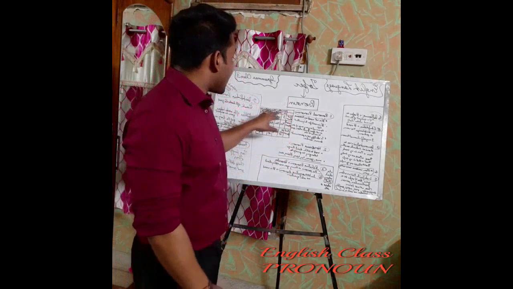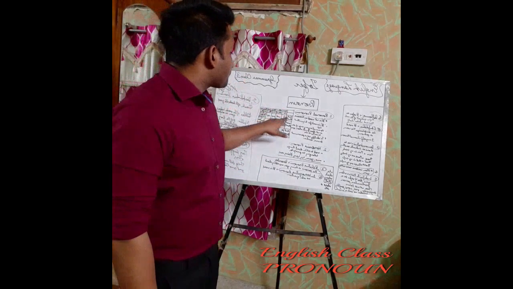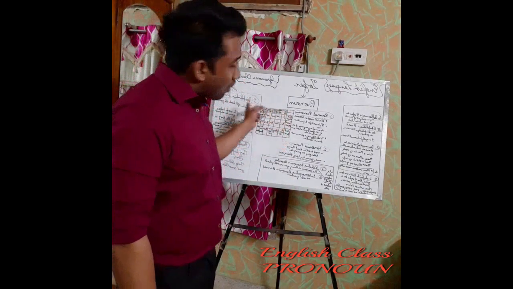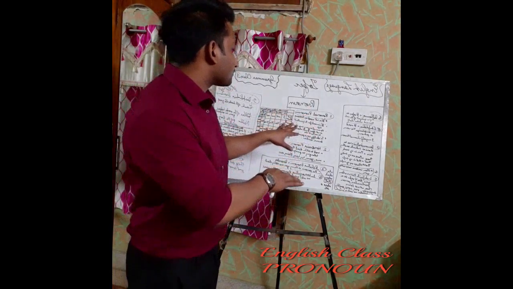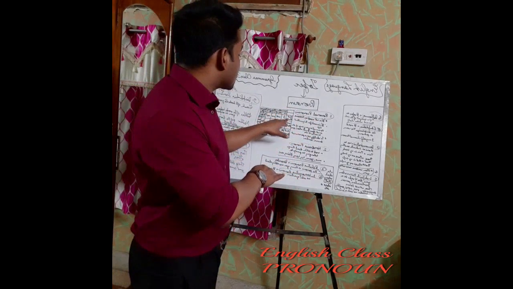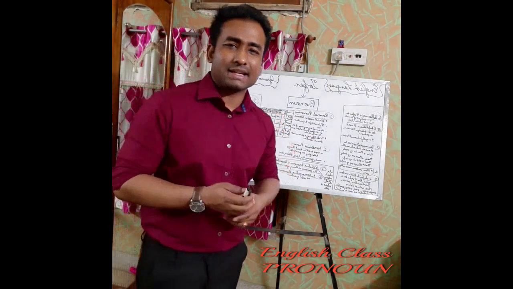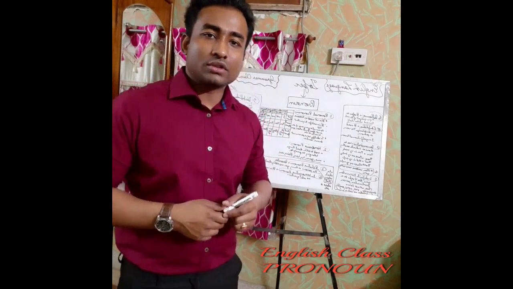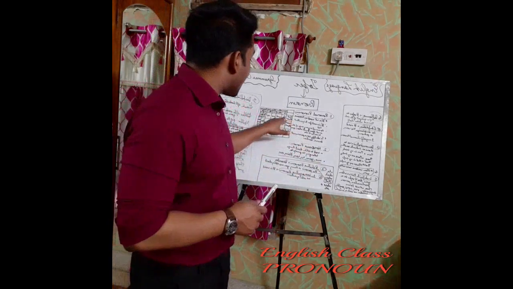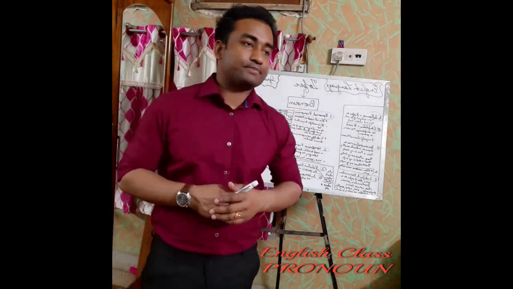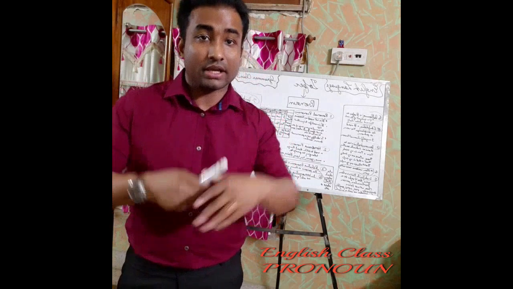Now in this chart you can see I have written three cases: nominative case, objective case and the possessive case. First person, second person and third person are applicable for all the cases. As I have told you, in the personal pronoun, first person singular is I. Let me make an example sentence also. Why is it a nominative case? Now I'll explain. This first person I and we is a nominative case because we put these words in the beginning of a sentence, generally in most of the cases.